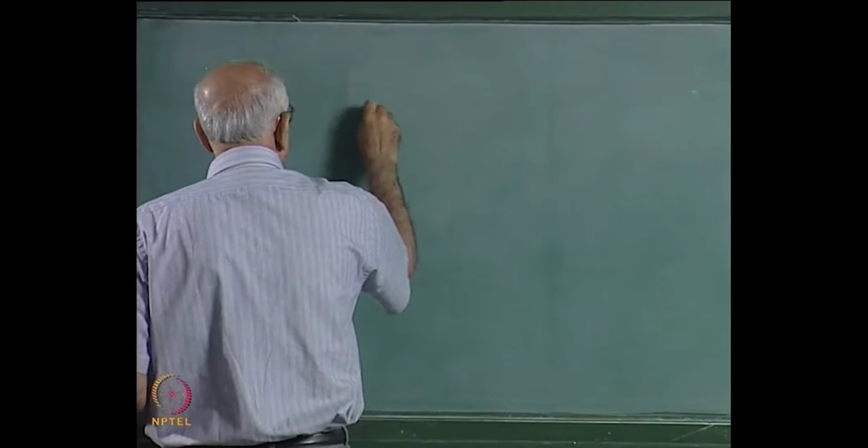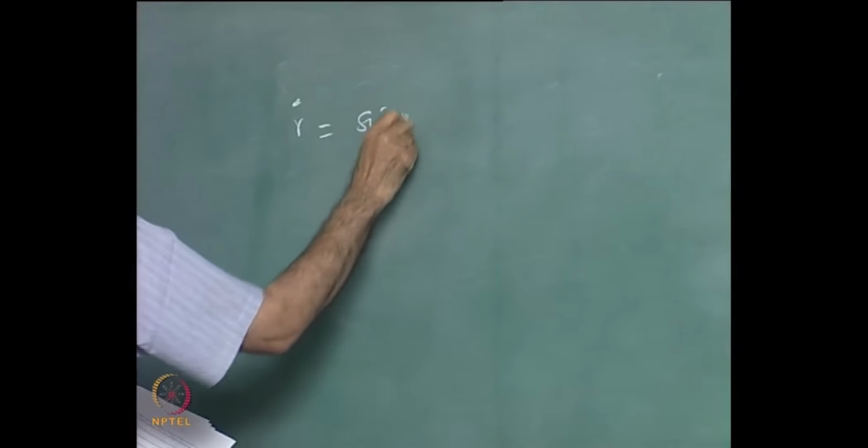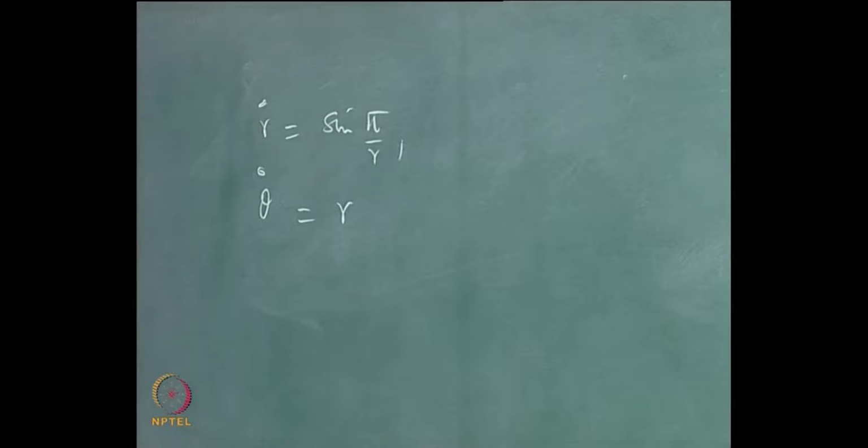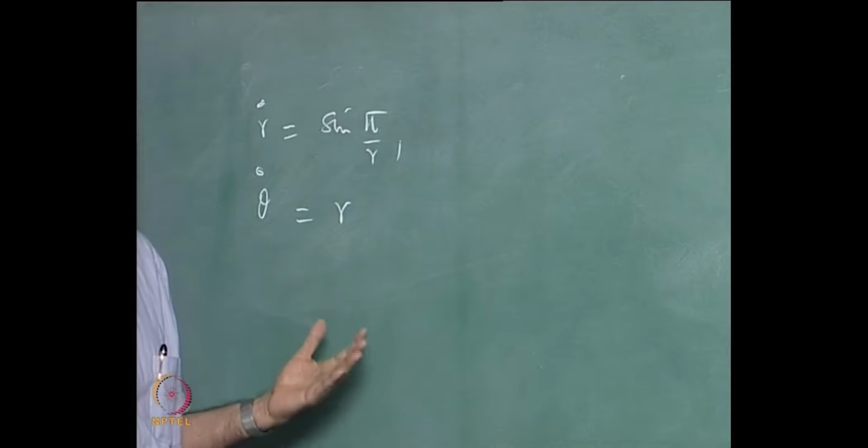And the system was specified in polar coordinates by r dot equal to sine pi over r and theta dot equal to r. In plane polar coordinates we are asked to find, in this case, the limit cycles of the system, if any, as well as the stability.